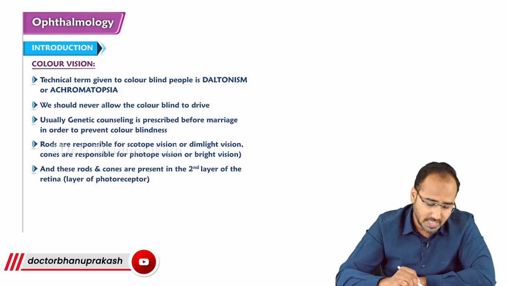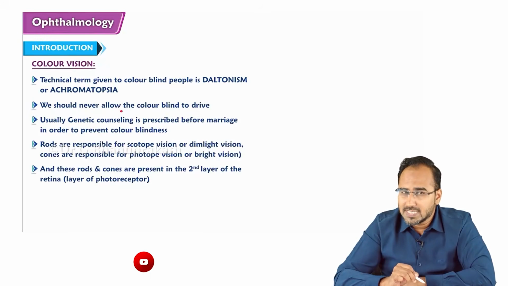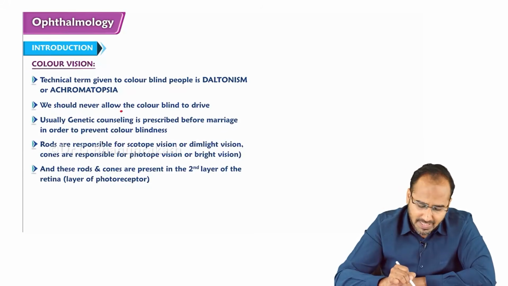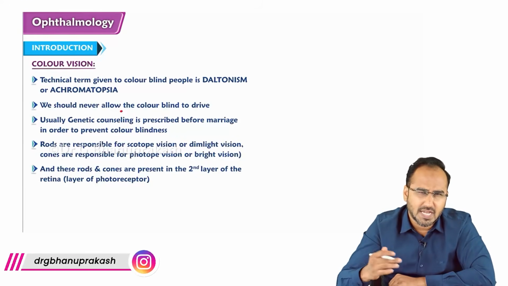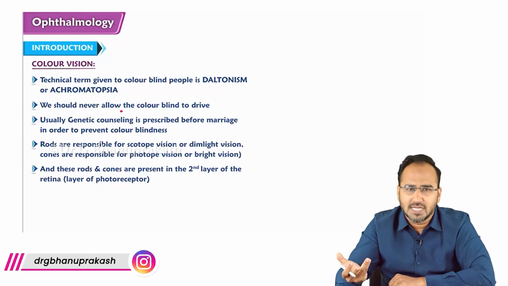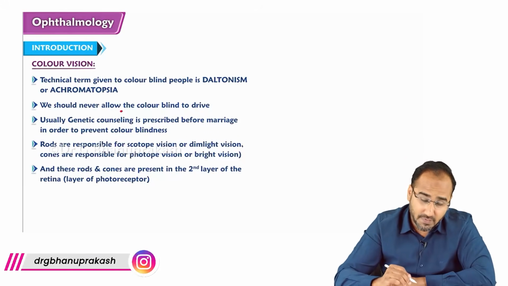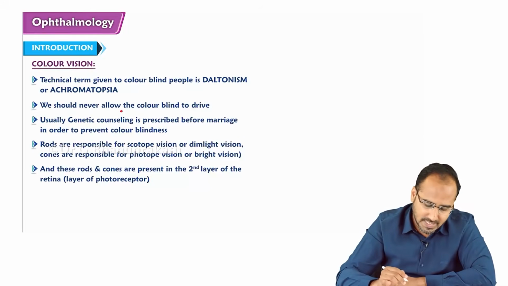Achromatopsia, right? I also told you we never allow the color blind to drive. I also told you that it is a product of consanguineous marriage. That's why genetic counseling is done before marriages. If at all there are consanguineous marriages, genetic counseling is prescribed, but no one does it, so that the color blindness doesn't occur.